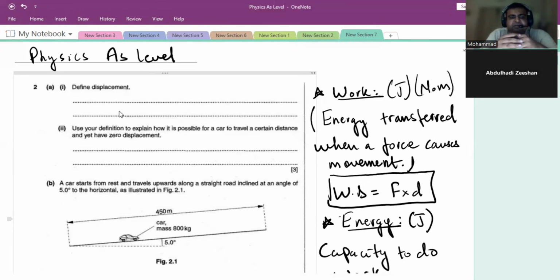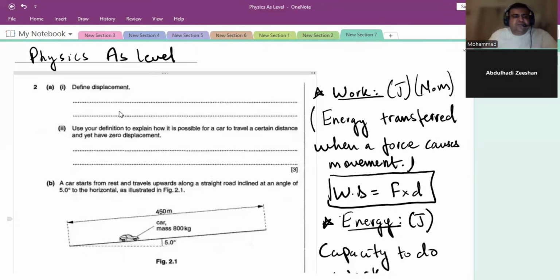Difference between distance and displacement. Distance is the distance from one point to another, and displacement is the shortest distance from one point to another. Exactly. So you can write displacement is the shortest distance from a fixed point with a certain direction, right? Yes, the shortest distance.